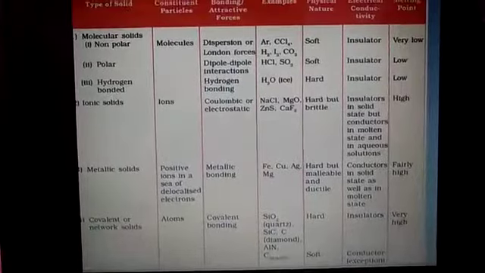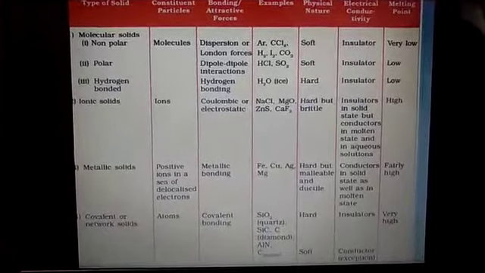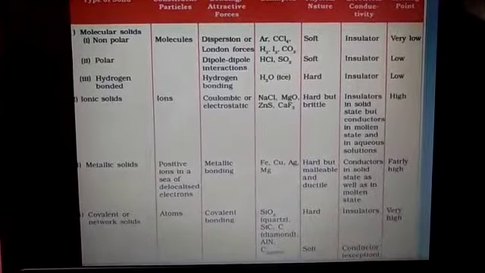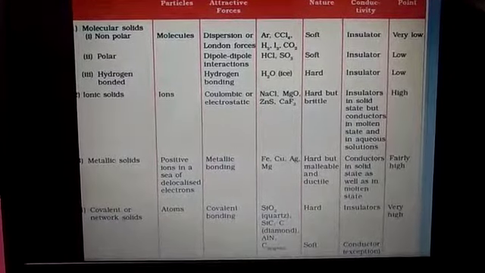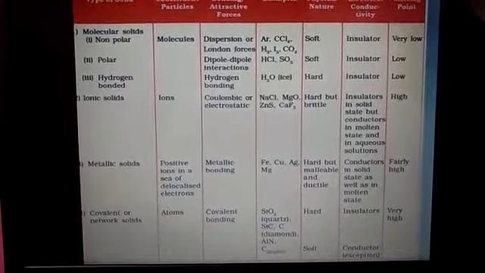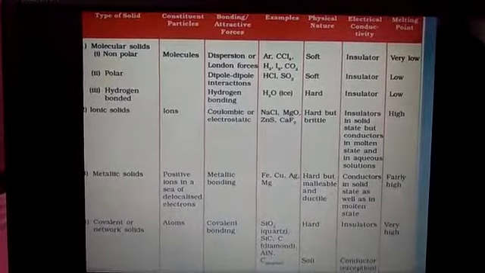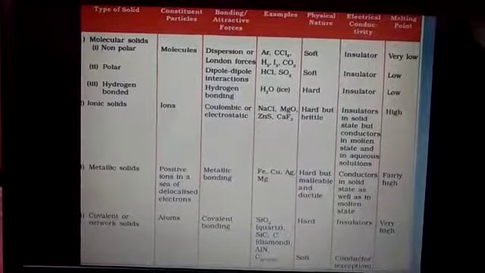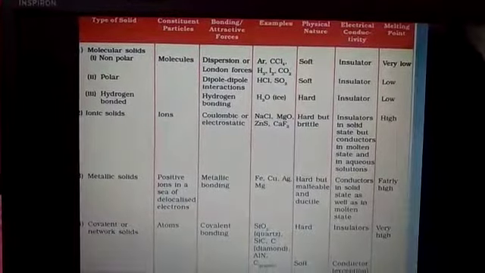And third one is known as metallic solids. In metallic solids, the constituent particles are positive ions in a sea of mobile electrons, and the force of attraction between them is the metallic bond. Examples are all metals and alloys, and their nature is hard. They are conductors in the solid state as well as in the molten state. Their melting points are fairly high, and they are malleable and ductile and possess good luster.